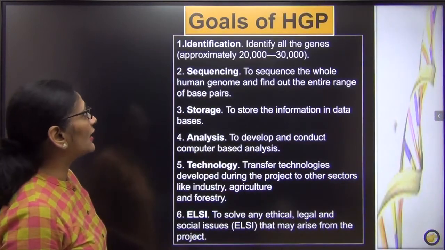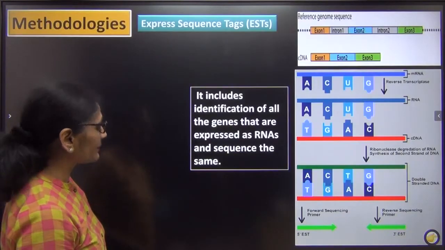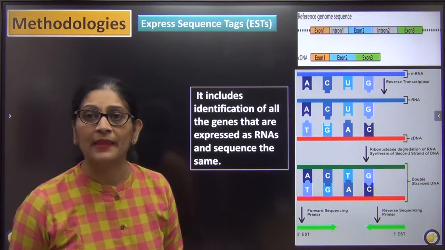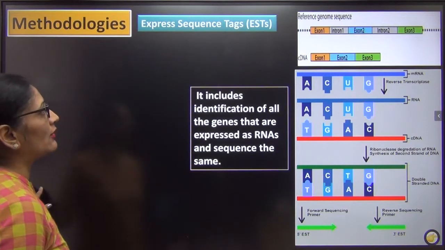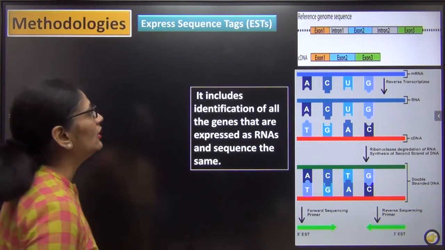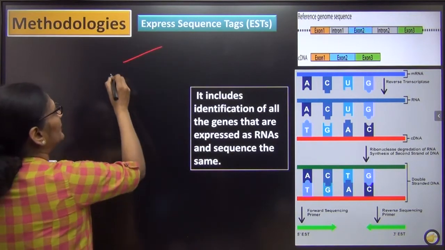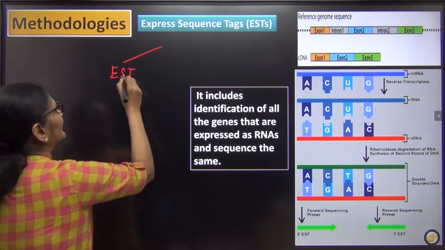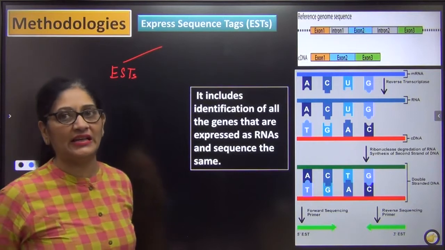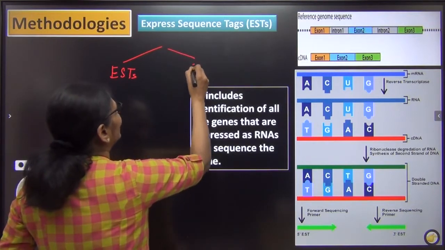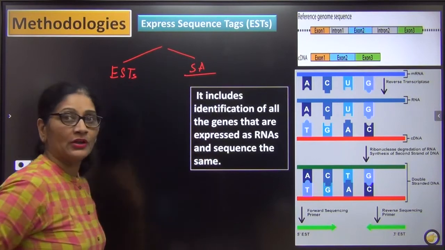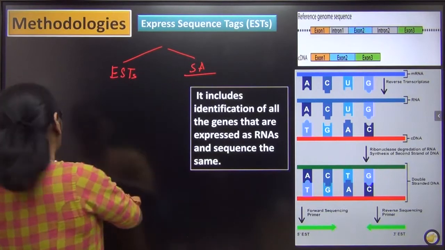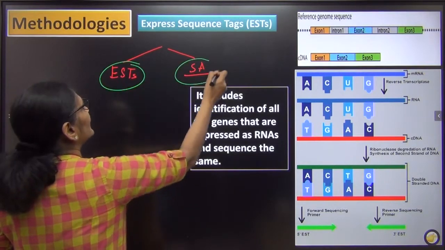Now, once the goals are known, we have already discussed all the goals. Now, what is the methodology to go about the Human Genome Project? With what methodology should we proceed? See, there were 2 proposals as to how we should go about it. One group of people said that the methodology we should adopt should be EST, Expressed Sequence Tags, and some said we should go for SA, which is called sequence annotation. There were 2 schools of thought. There were 2 groups of scientists. Some supported that we should take up this strategy, and the other said we should go with this.